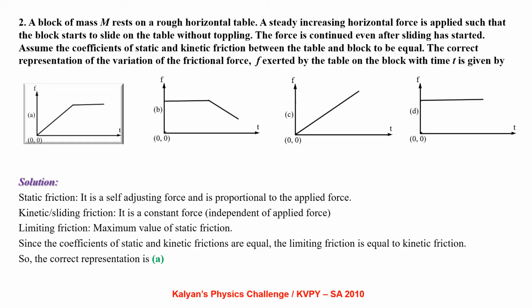Static friction is a self-adjusting force and is proportional to the applied force. Kinetic or sliding friction is a constant force and it is independent of applied force. Limiting friction is the maximum value of static friction. Since the coefficients of static and kinetic friction are equal, the limiting friction is equal to the kinetic friction. So, the frictional force increases for some time till it reaches its maximum value, then remains constant. So, the correct representation is graph A.